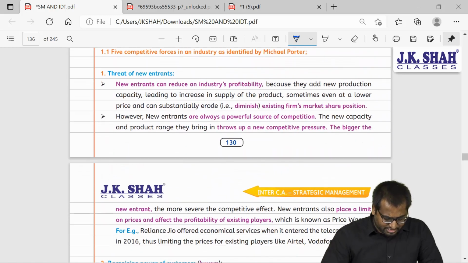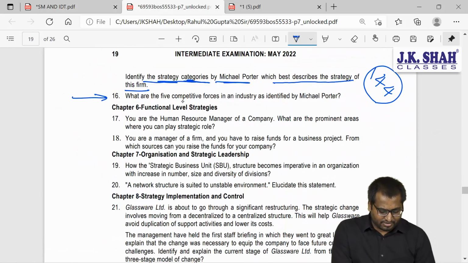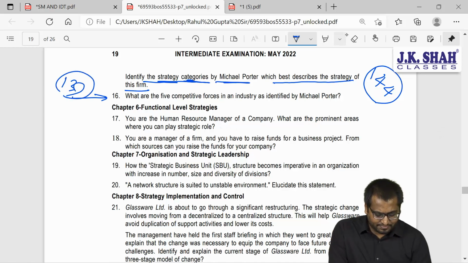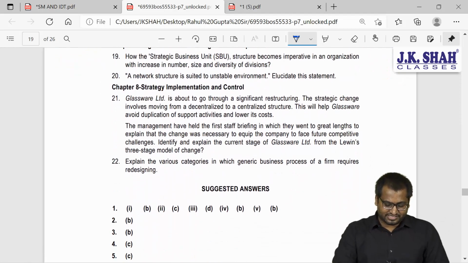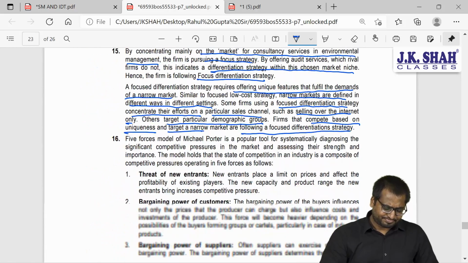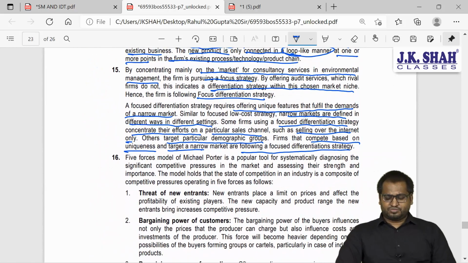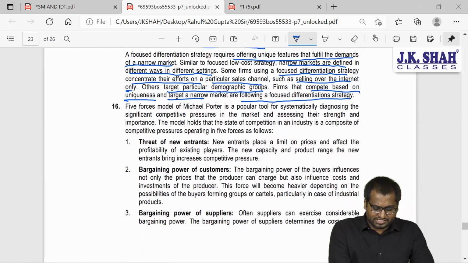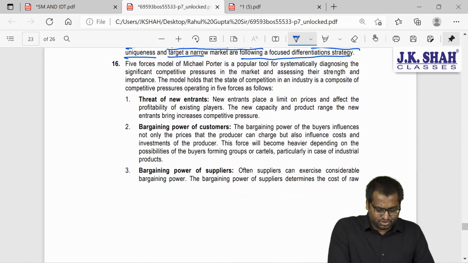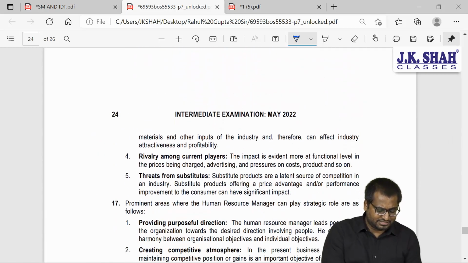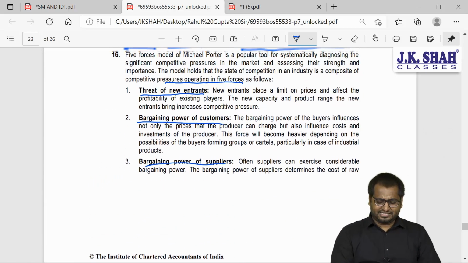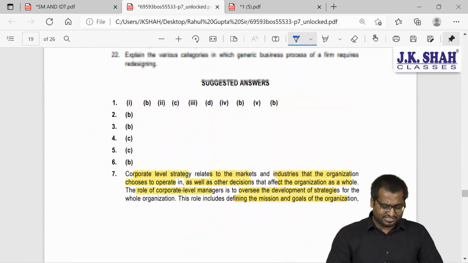So the answer here is on page number 130. In our book you will have this on page number 130. So page 130, and let's read the institute's answer. The 5 forces model of Michael Porter is a popular tool for systematically diagnosing the significant competitive pressure. And those are 5 forces: threat of new entrants, bargaining power of customers, bargaining power of suppliers, rivalry among current players, threat from substitute. So this was a pretty simple question, guys. I don't think you'll have any challenges here.